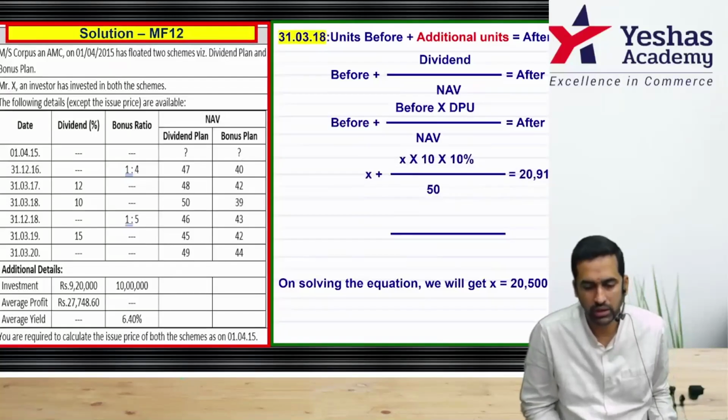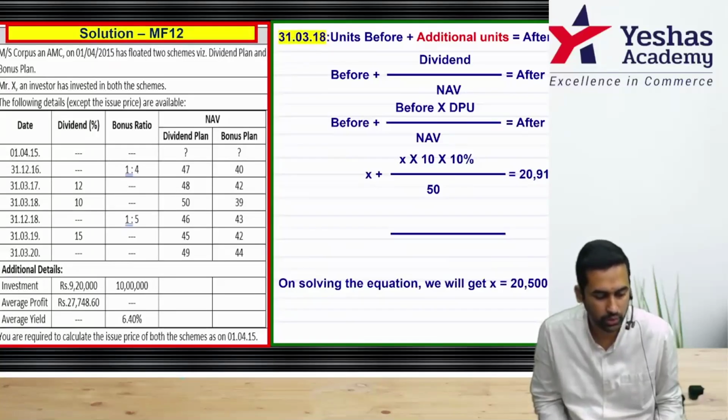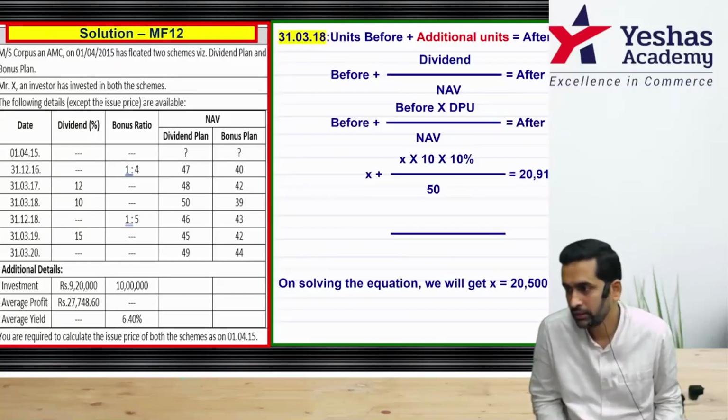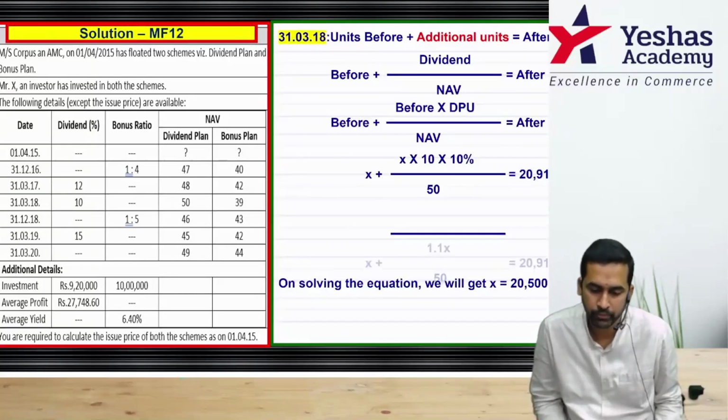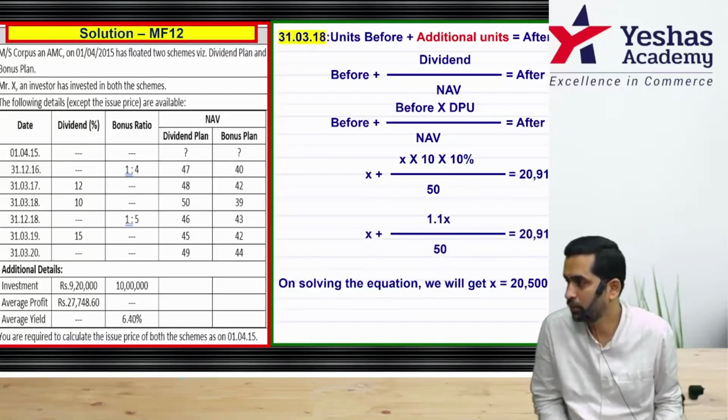So the equation is now X plus X into 10 into 10%, and that day NAV was 50 rupee. 50 because you're in the dividend plan. Don't take 39, you're not in the bonus plan. That should be equal to 20910. Again, a small equation: X plus 1.1X by 50 is equal to 20910.